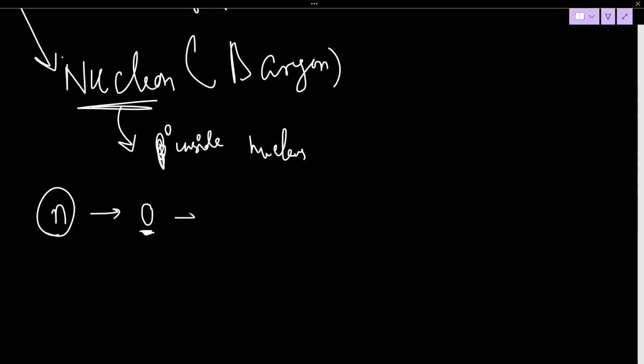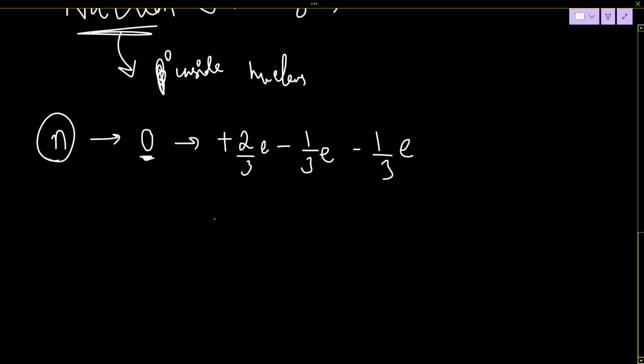Then what will be its quark structure? This one you have to figure out on your own. You have to figure out all the possibilities and then you will find that this is plus 2 by 3 e, minus 1 by 3 e, minus 1 by 3 e. So this is 2 minus 1 minus 1 whole divided by 3 into e.